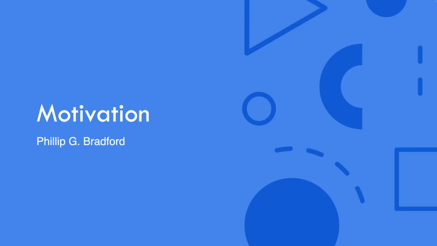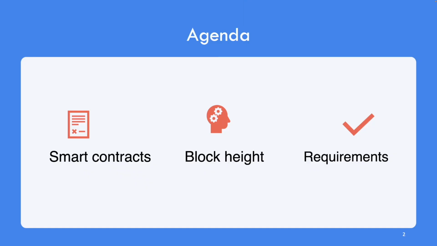The motivation of our discussion is smart contracts and Clarity in particular, but to get there, we want to talk about the context. We'll talk about smart contracts, we'll talk about block height, and we'll look at some requirements for this time-locked contract.